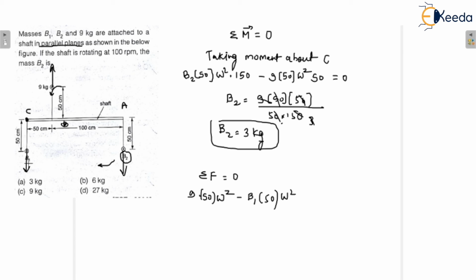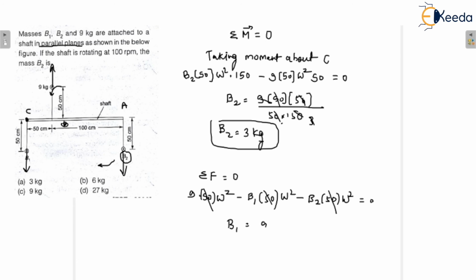I'm just calculating the mass of B1 also. So m r omega square minus B2 r omega square minus B1 r omega square is equal to 0. B2 we have calculated, that is 3 kilogram. From here you can calculate B1, the 50 will cancel out.